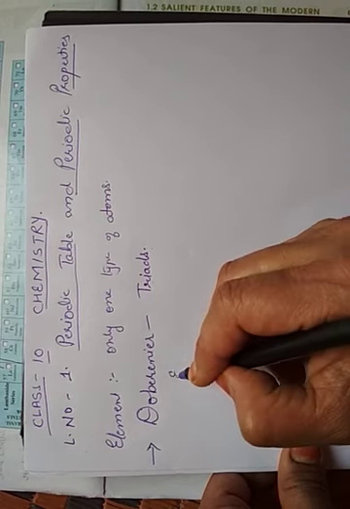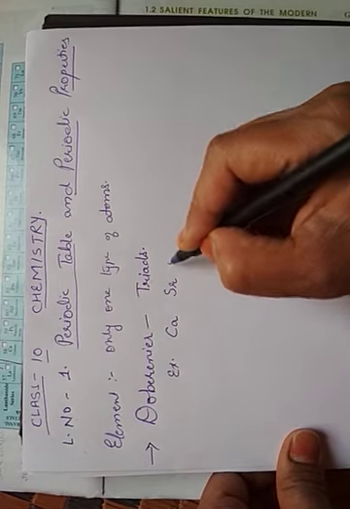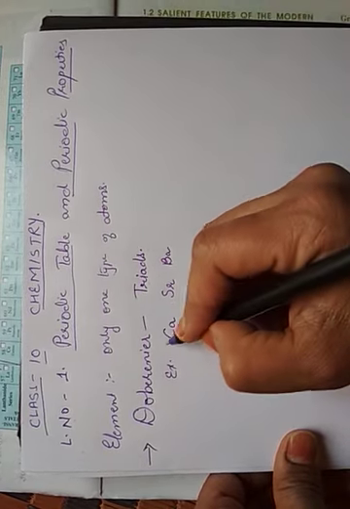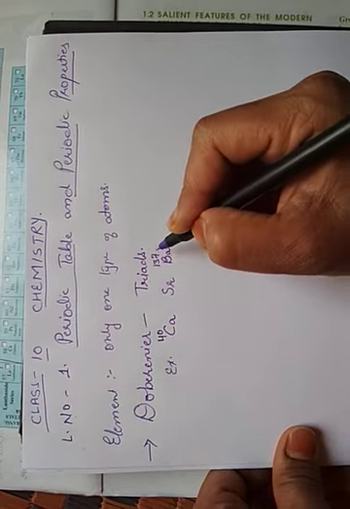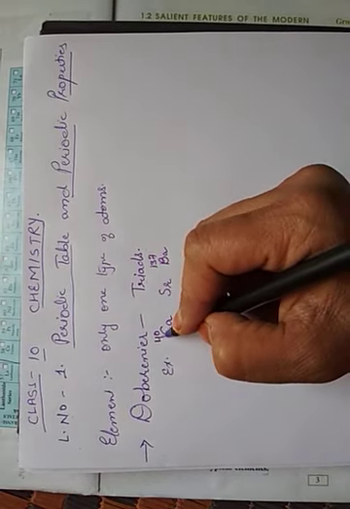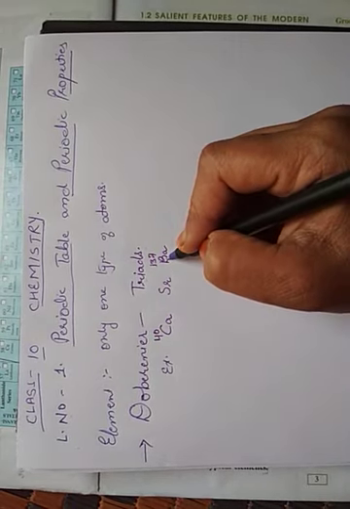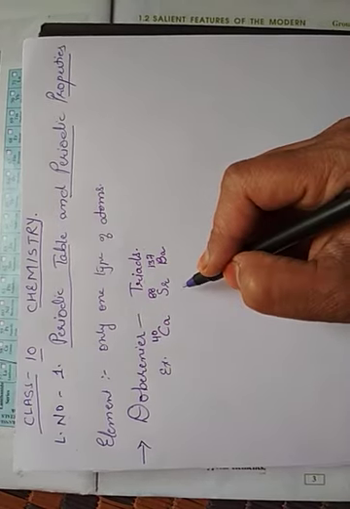For example, if we take calcium, strontium and barium: the atomic mass of calcium is 40, barium is 137. If we take the average of the atomic masses of calcium and barium, it will be approximately equal to strontium, that is 88.